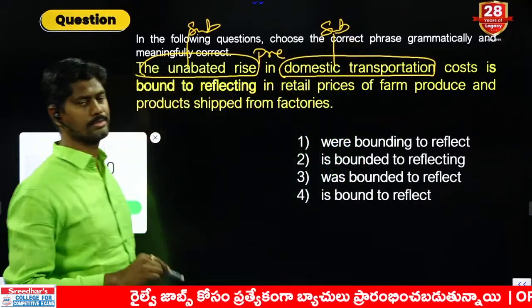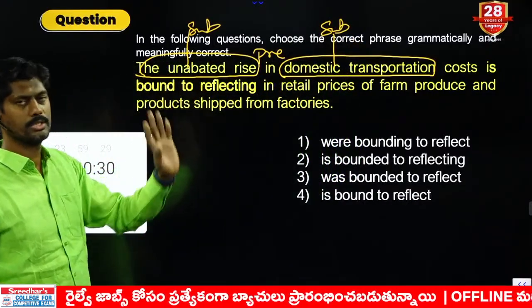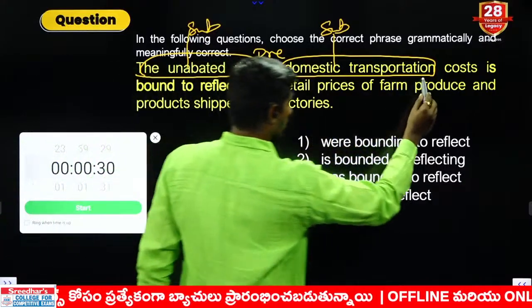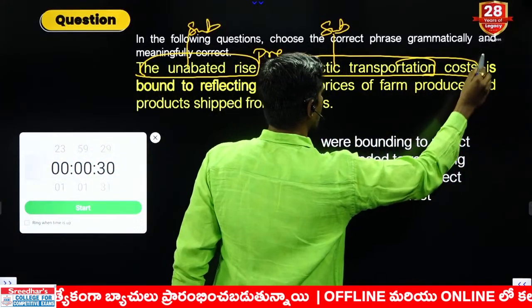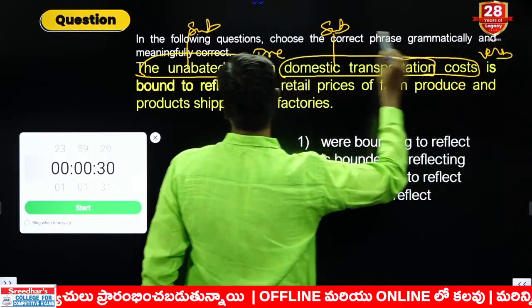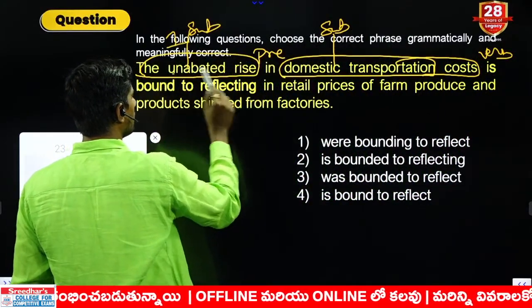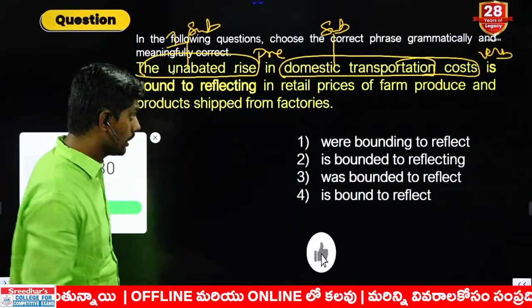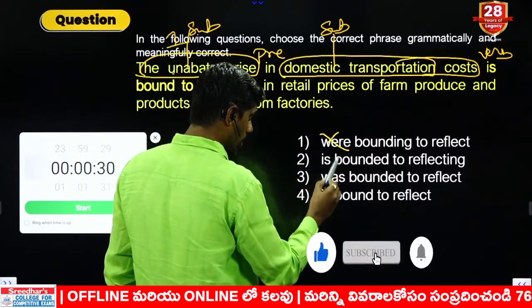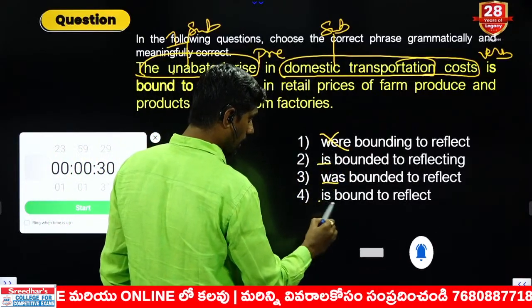If this is the case, subject, preposition, subject appears. This is also a subject, second subject. This verb is decided based on the first subject. What is the first subject? Unabated rise. Rise is okay, rise were wrong, is okay, was okay, is okay.